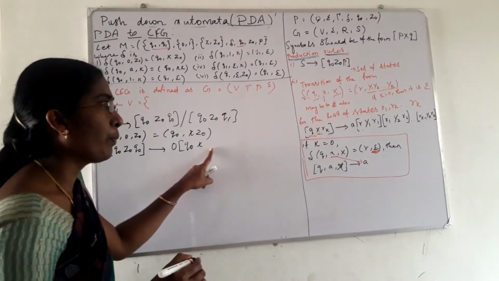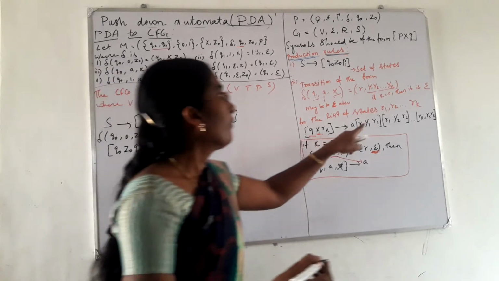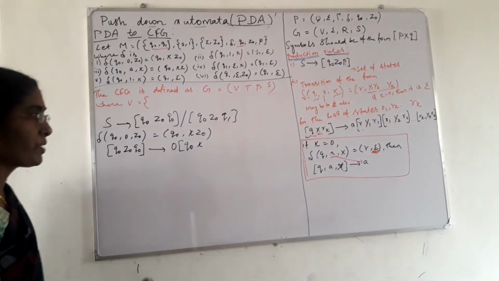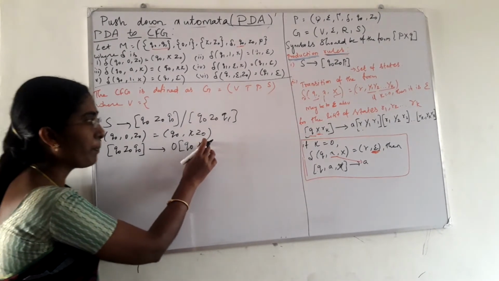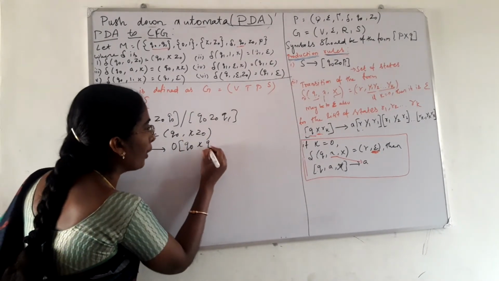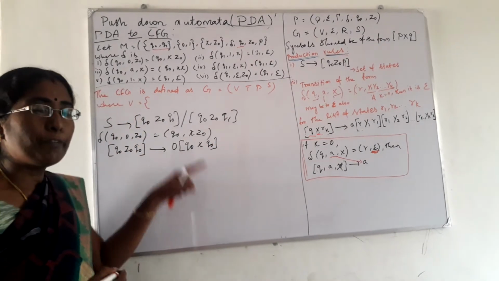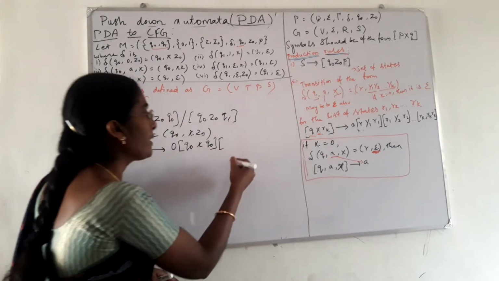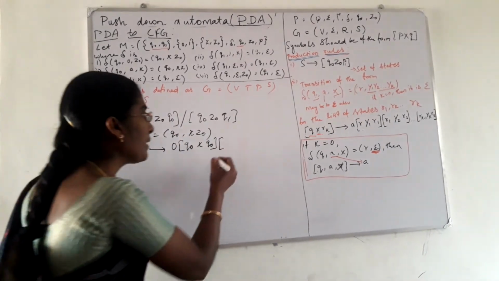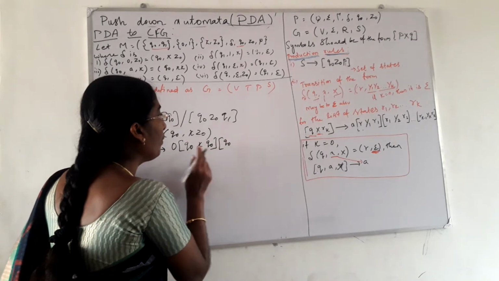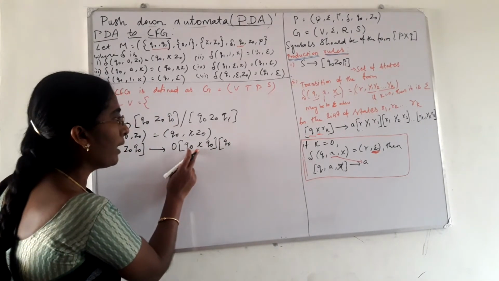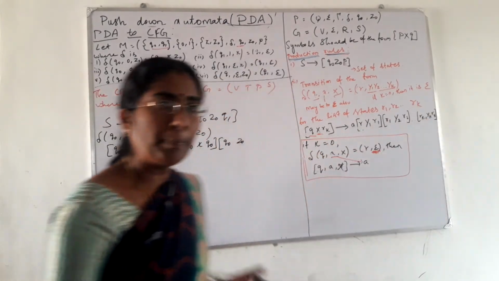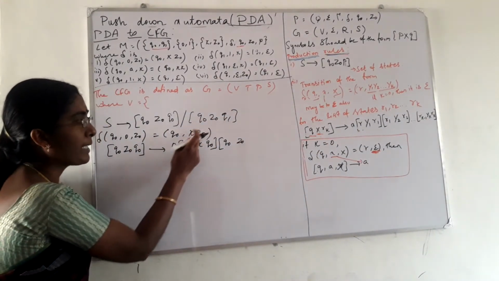Followed by the R1 state; in this position we replace it with R1, R2, R3 up to Rk, so the set of states. In this position we have to use a state from the set of states, so first I will use Q0. Followed again by a state, Q0. One more stack symbol is there: I used X, followed by Z0. That is Y1, Y2 up to Yk. Here we have only two symbols, X and Z0.